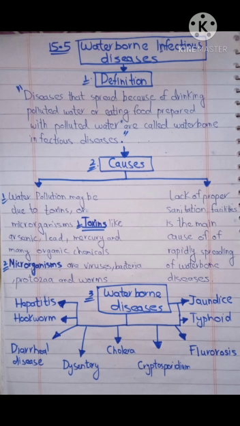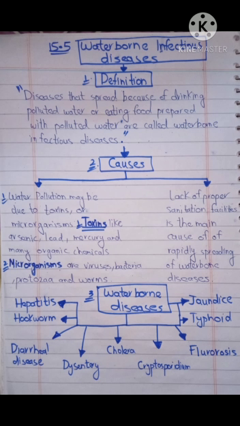Now, secondly, we will talk about the causes of the waterborne infectious diseases. So, water pollution may be due to toxins and microorganisms. Now, students, water pollution is due to two reasons: toxins and microorganisms. The toxins are like arsenic, lead, mercury, and many organic chemicals. Now, the microorganisms are viruses, bacteria, protozoans, and worms.